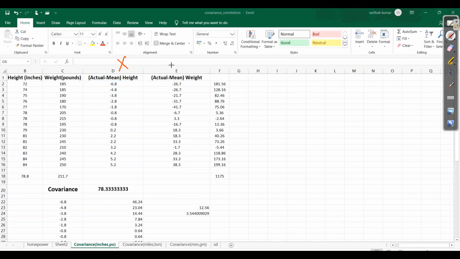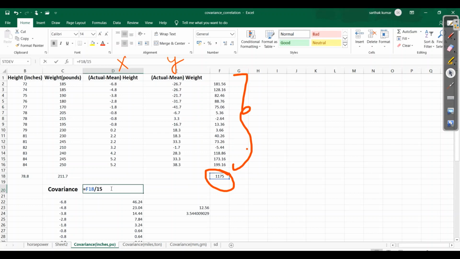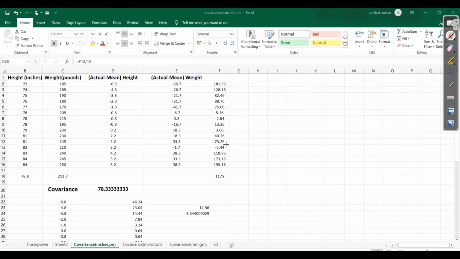This is our X and this is our Y. We have calculated the sum of all of this, and then for calculating the covariance we take the sum upon the total, which is 15. So we divided here to get the covariance, and we got the covariance as 78.33.